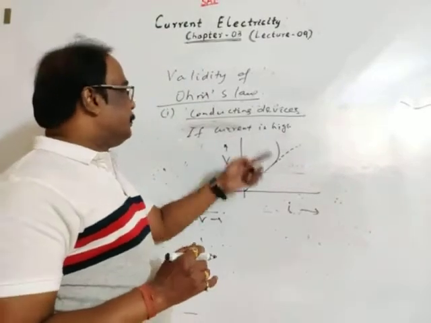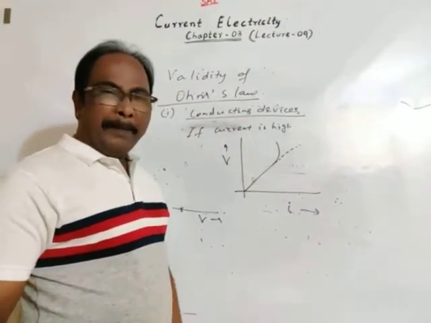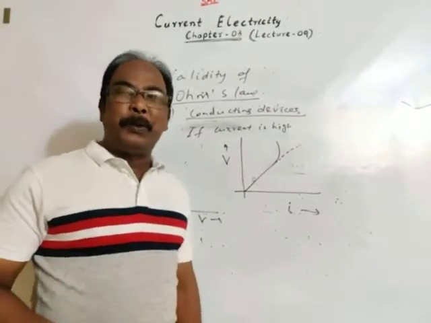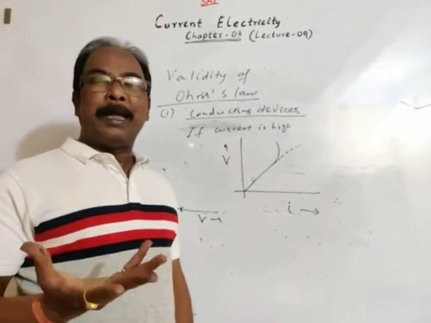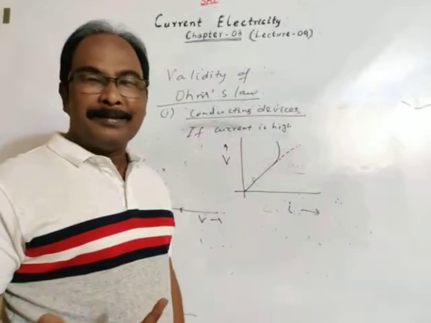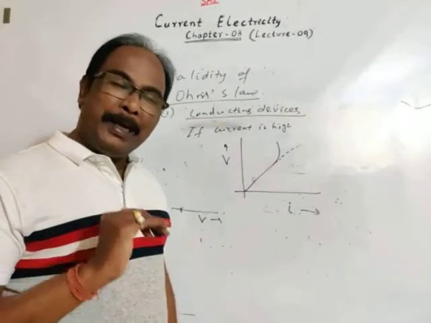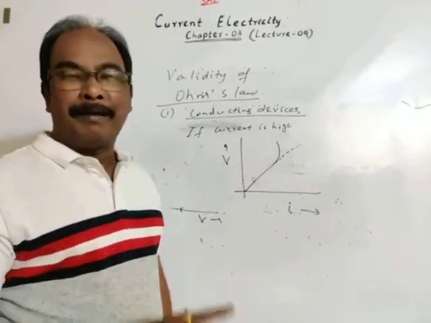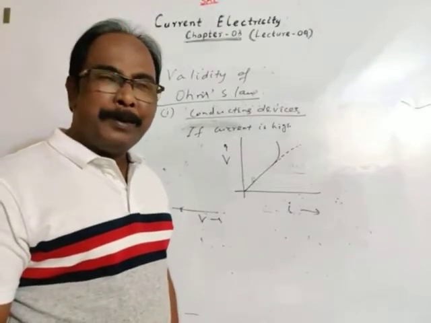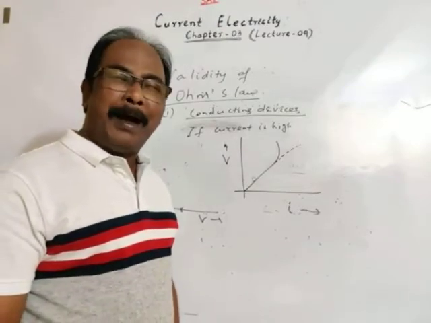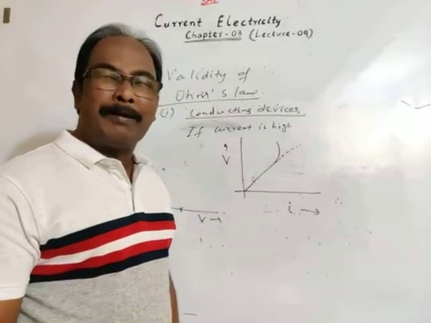So usually the substances which obey Ohm's law, specifically solid and metallic conductors, are called ohmic conductors or linear conductors. Of course, most of the electric devices are ohmic conductors.